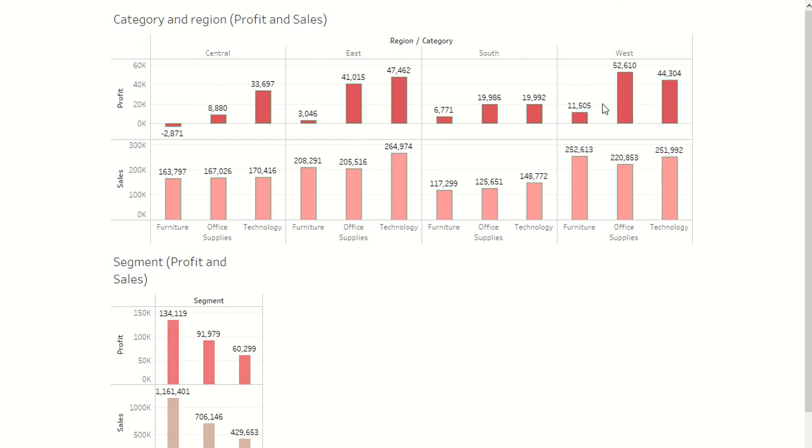So we can say that although there is a good amount of sales volume for both office supplies and technology, the office supplies is performing better compared to technology and furniture. Now coming to the segment profit and sales, here we can say the consumer segment is performing better compared to the other two segments, that is corporate and home office. It is performing pretty well.